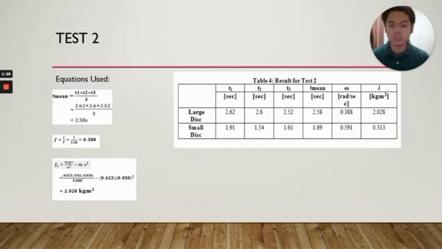Next we do the moment of inertia, which is the J calculation, which is m times g times s over omega squared, with units of meter per second squared times mass times second squared. So we calculate it and we get the value of 2.028 kilogram meter squared.